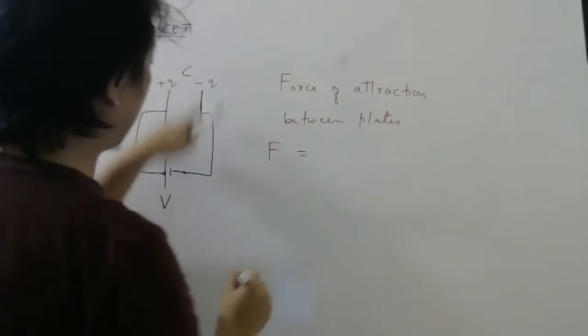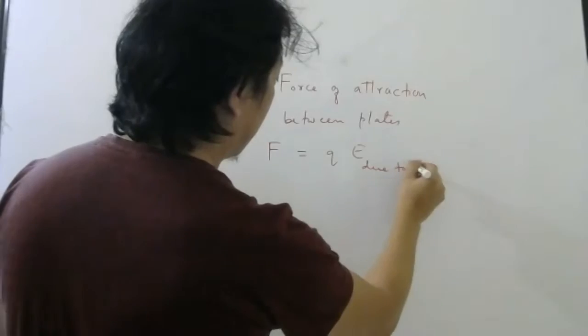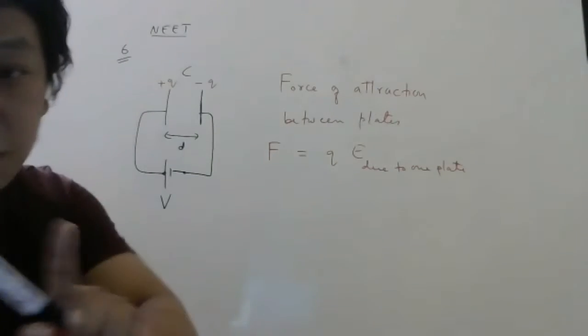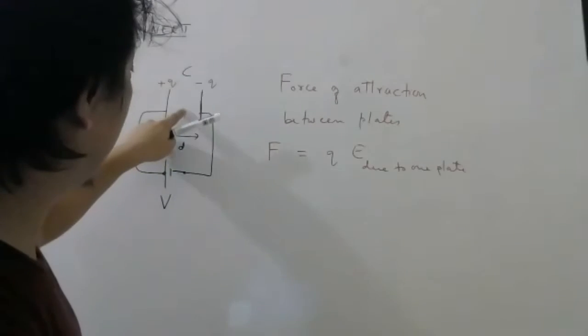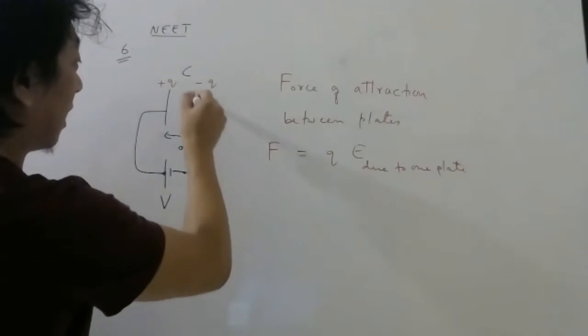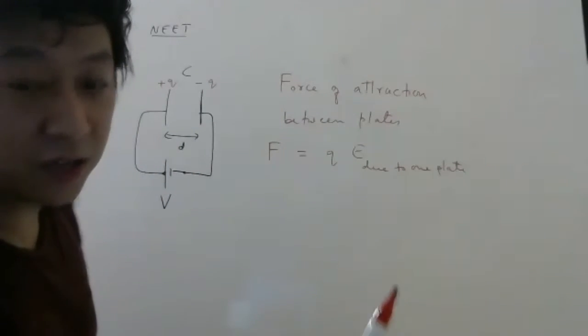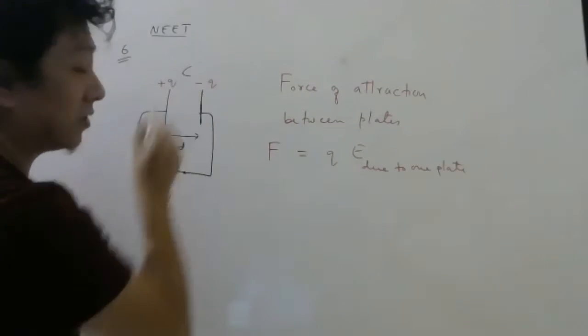So the charge of one of them, you write, into the electric field due to one plate. Due to only one plate. Don't write the total electric field. Total electric field will be due to both the plates. But this charge will feel the electric field of the other charge, or you can say this charge will feel the electric field of this charge.